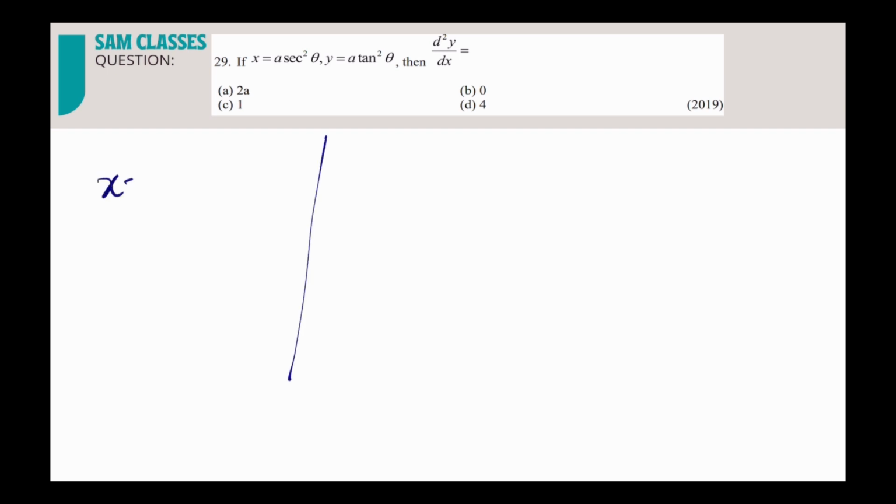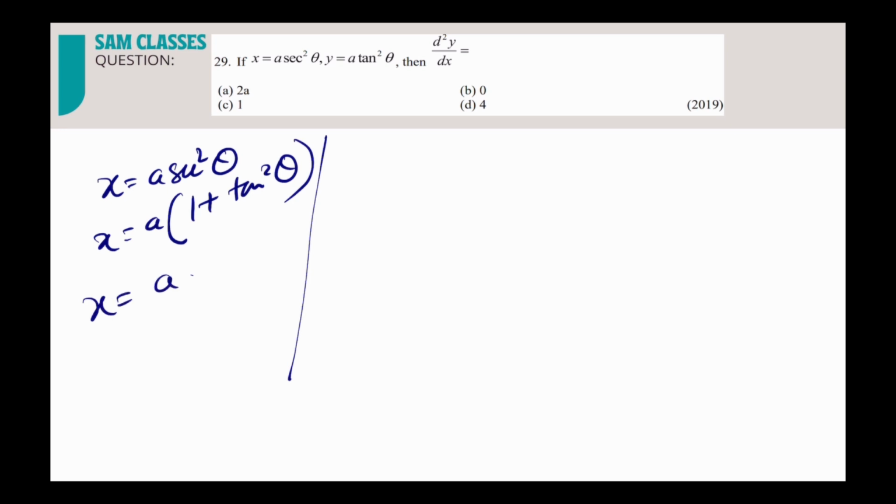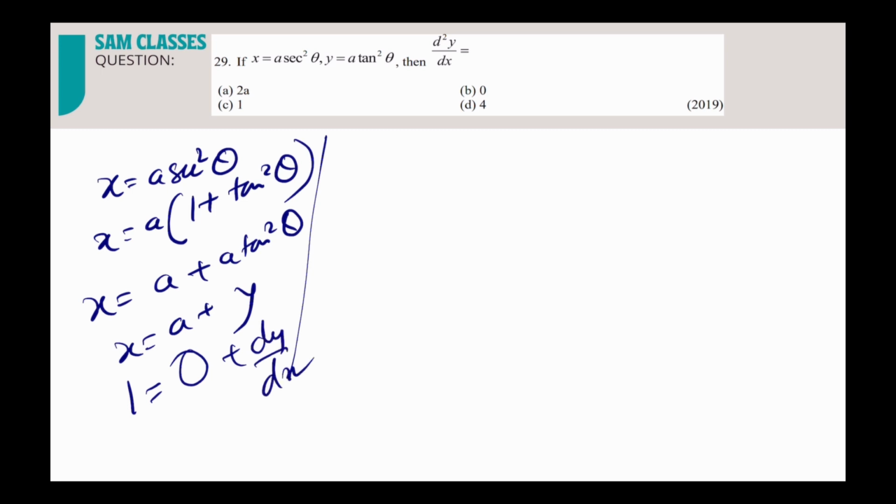One method is, let's say x is equal to a secant square theta. Now I already know the relation of secant square theta with tan square theta. So x is equal to a into 1 plus tan square theta, that is equal to a plus a tan square theta. So basically we got x is equal to a plus y. Now differentiate it. 1 is equal to 0 plus dy by dx. So dy by dx is 1. That is one method.